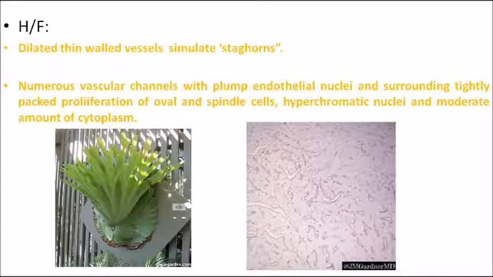So that is why there is a staghorn pattern appearance. This is why staghorn pattern is seen in hemangiopericytoma. Remember that very clearly. Here it is originating from pericytes. Histologically, you can see numerous vascular blood vessels with plump endothelial cells, and surrounding the nuclei, a tightly packed proliferation of oval and spindle cells with hyperchromatic nuclei and a moderate amount of cytoplasm. So this is the classical picture, the staghorn pattern.